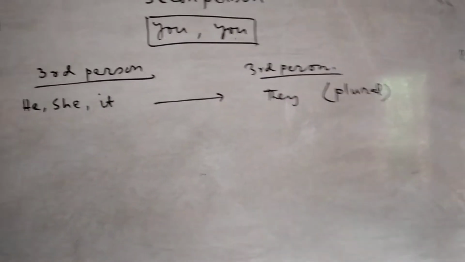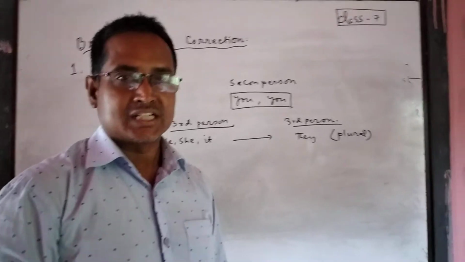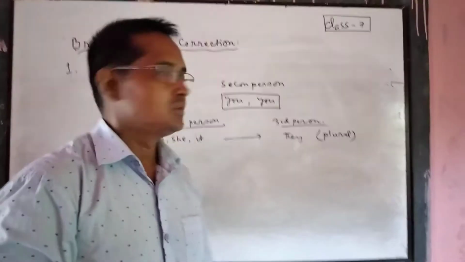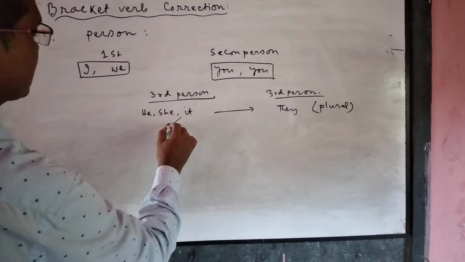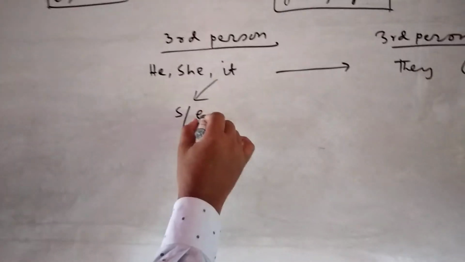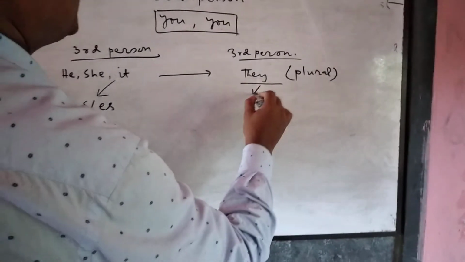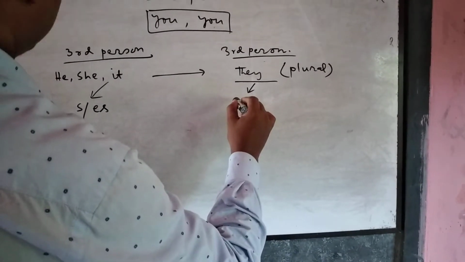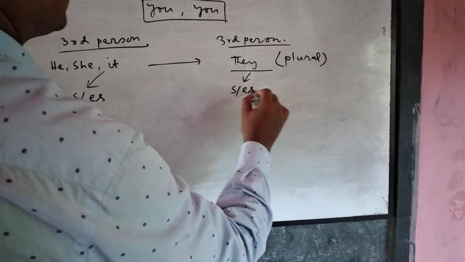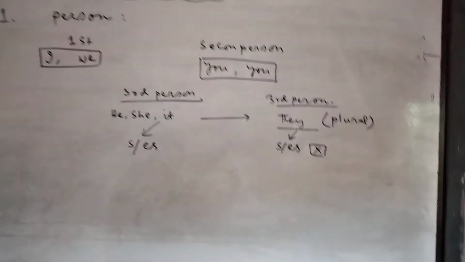Now I want to say, when third person singular number comes, we must use s or es. But this is also third person, and we need not use s or es. Clear to you? This is the first rule.